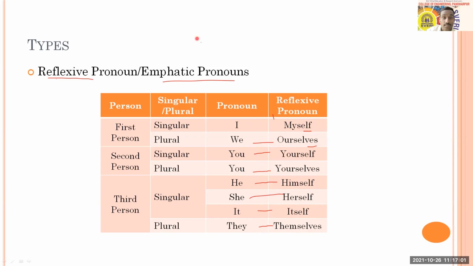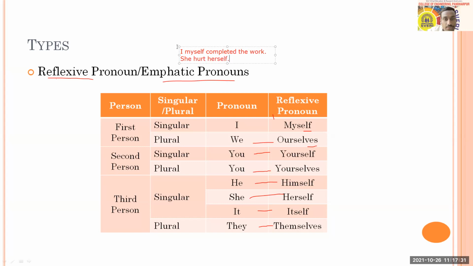And you can try to see examples. It can be like this: I myself completed the work. Or you can say another example like this: she, her, herself.